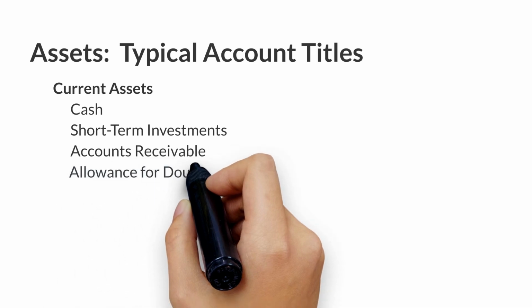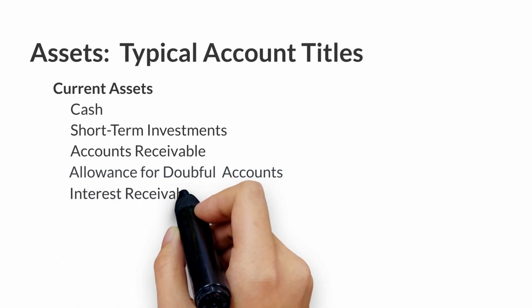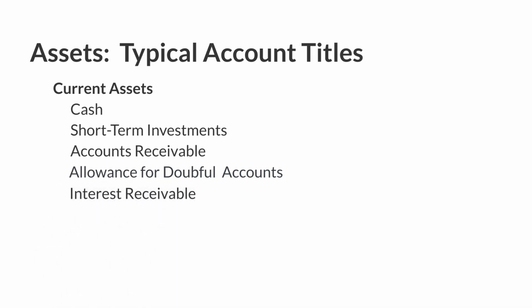Allowance for doubtful accounts is a contra asset account containing the estimated uncollectible accounts. We will discuss this account in detail in a subsequent video. Interest receivable represents interest that has been earned but not yet received.